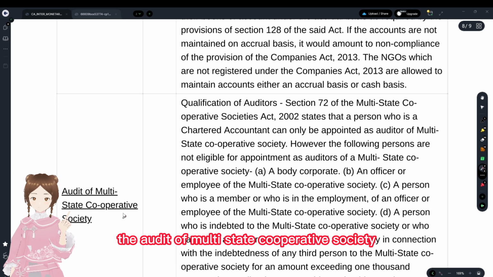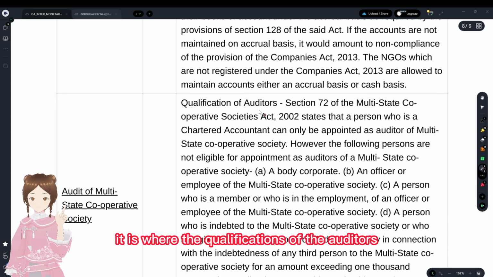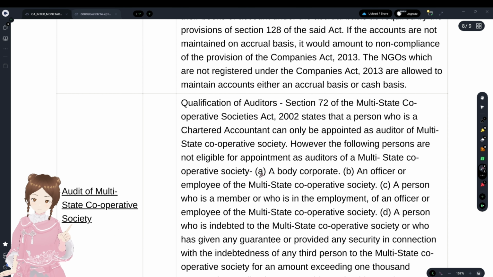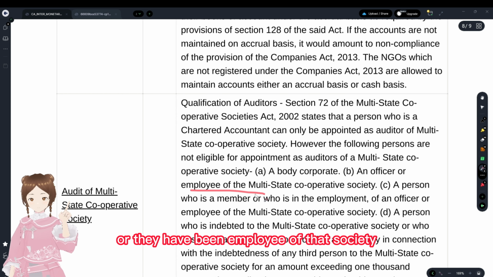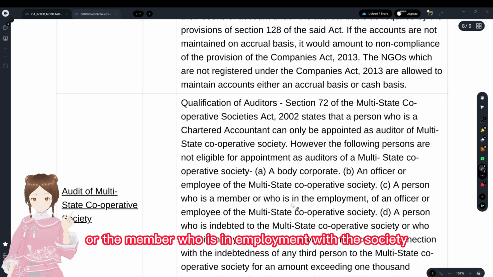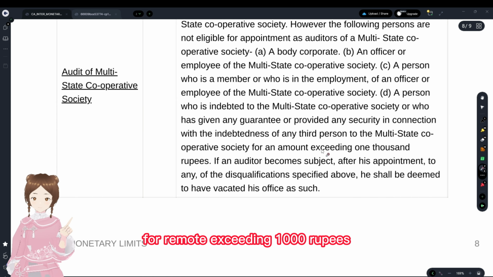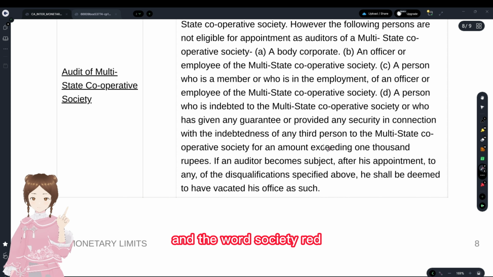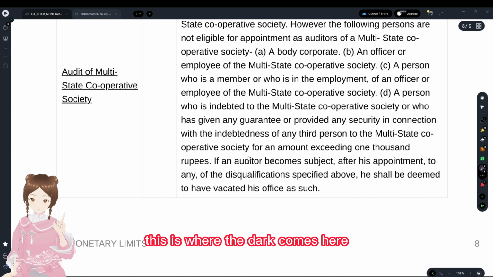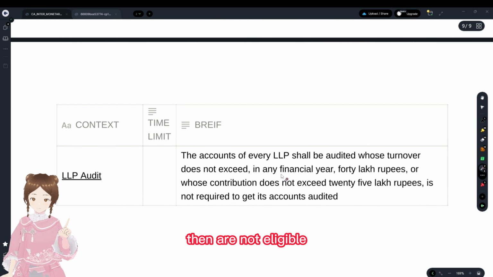And with regards to the audit of a multi-state cooperative society, the qualifications of the auditors are that the auditor should not be eligible for appointment if they are a body corporate, or have been an employee of that society, or a member, or in employment with the society, or a person who is indebted to it or has given a guarantee for an amount exceeding 1000 rupees. I said to remember the 1000 rupees and the word society, right? This is where it comes in: if they are indebted for 1000 rupees, then they are not eligible.